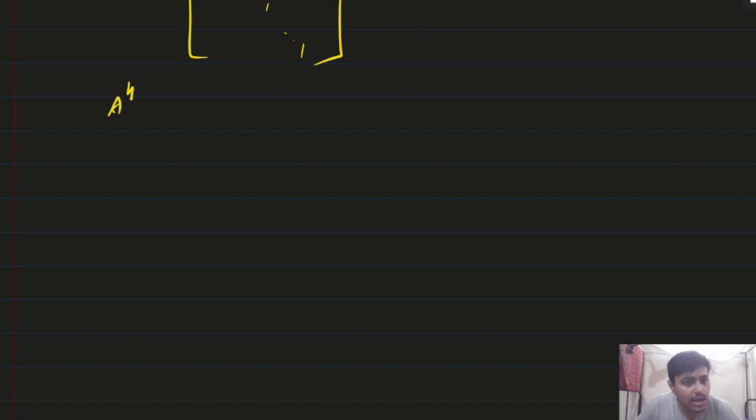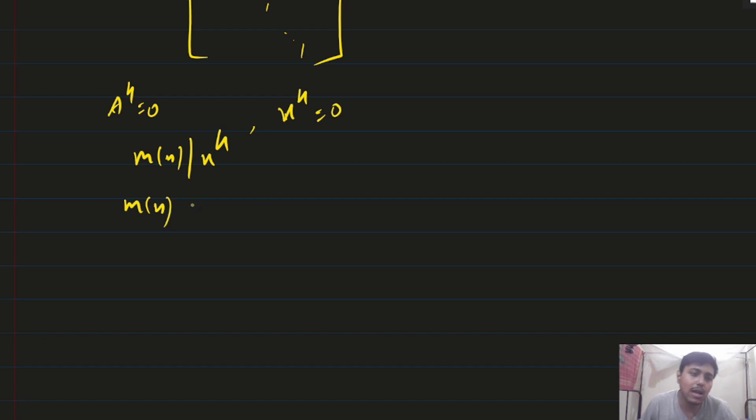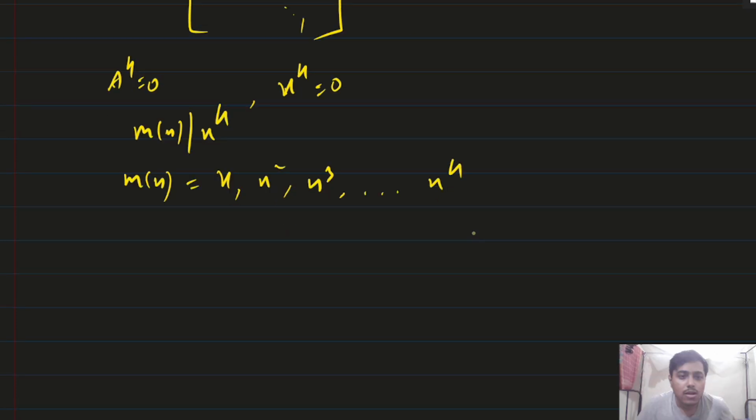Here it is given A to the power k equal to 0. Means x to the power k equal to 0 is the annihilating polynomial. So minimal polynomial divides the annihilating polynomial, which is x to the power k. Correct? Now what are the options of minimal polynomial? Minimal polynomial options are x, x square, x cube, dot dot dot x to the power k. Now how to discuss all the options here? That minimal polynomial cannot be x square, minimal polynomial cannot be x cube, like this.